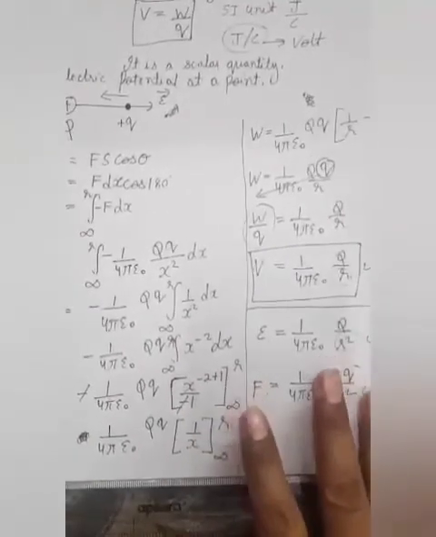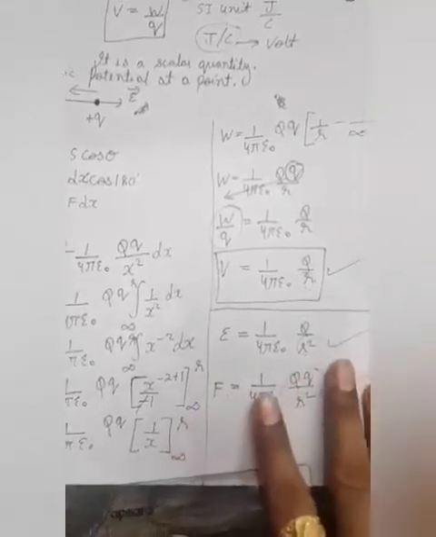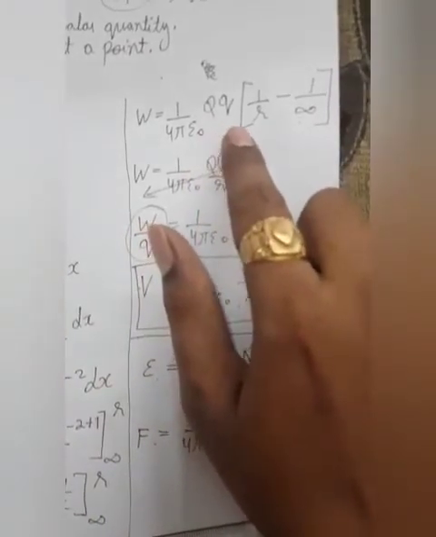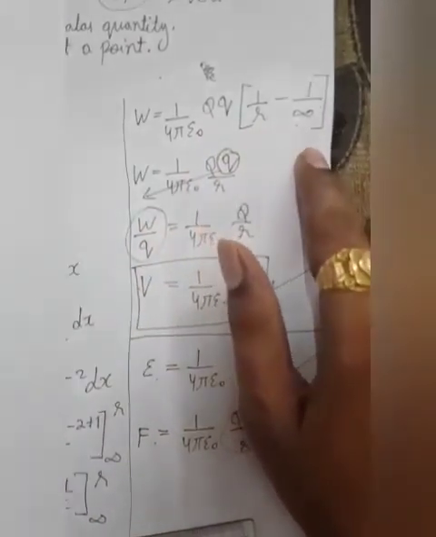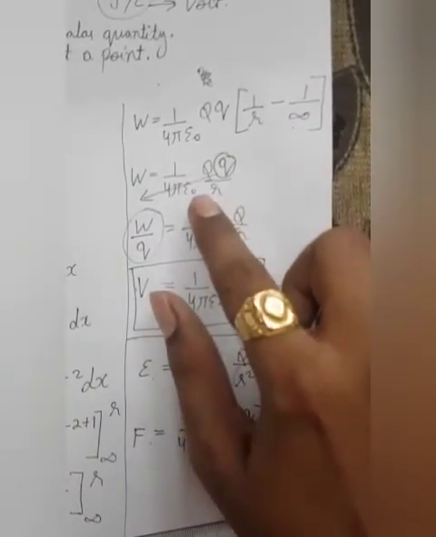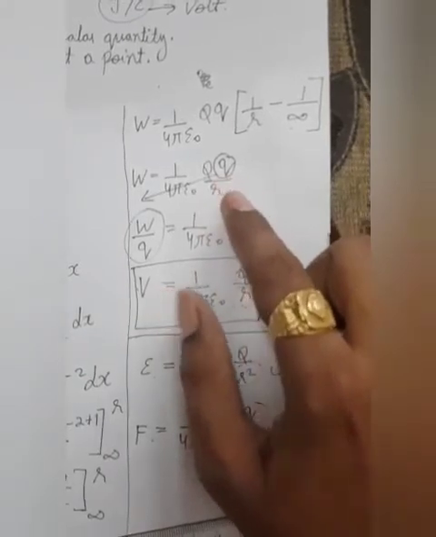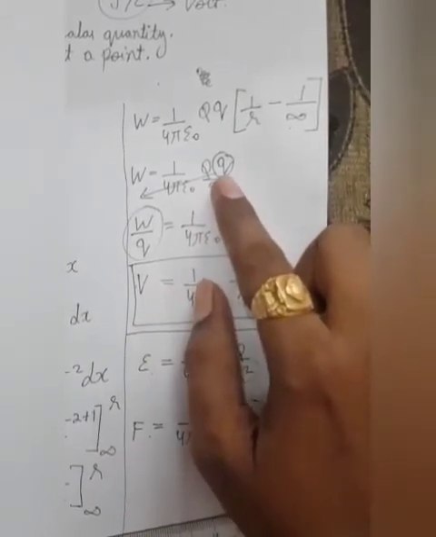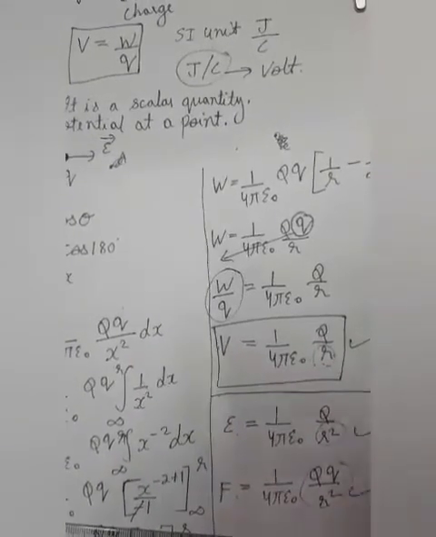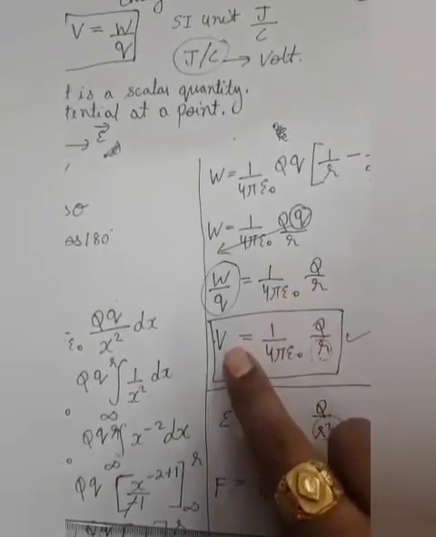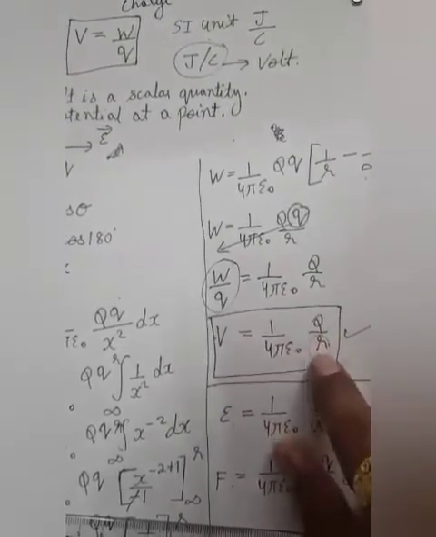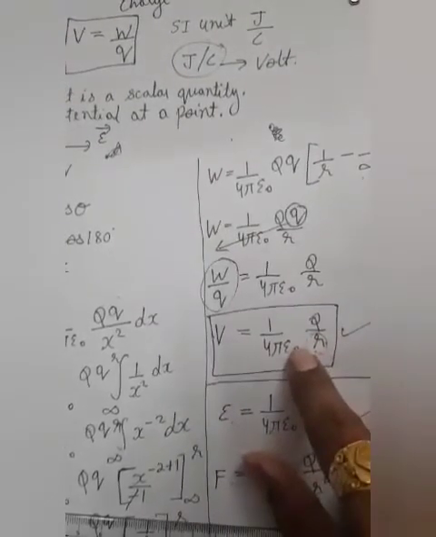Finally we put the upper limit minus the lower limit, so work done becomes 1 upon 4 pi epsilon naught q, 1 upon r minus 1 upon infinity. Since 1 upon infinity is 0, we are left with W equals 1 upon 4 pi epsilon naught q by r. If we take this small q over here, then W by q is V, where V is electric potential. So electric potential is 1 upon 4 pi epsilon naught q by r, and this expression is for calculating electric potential at a point.